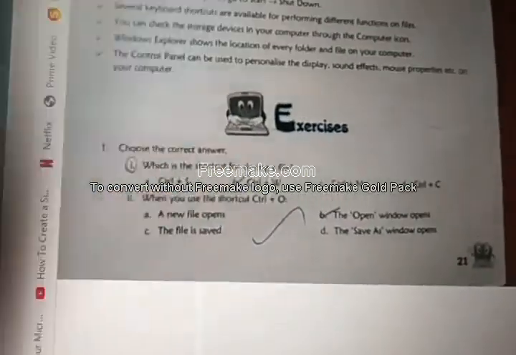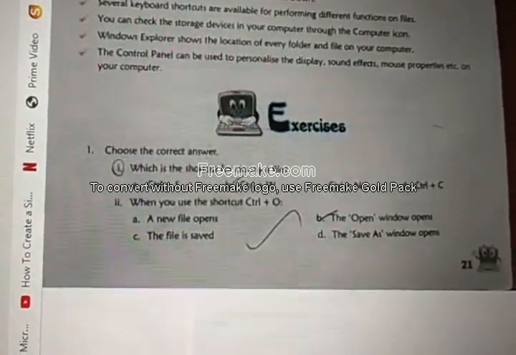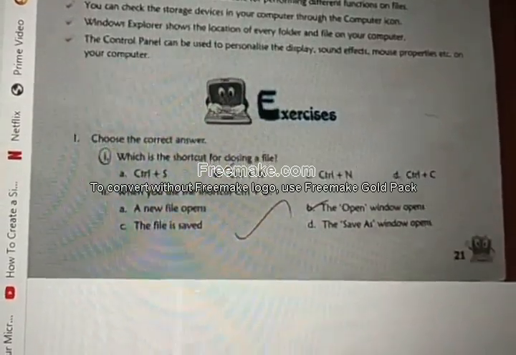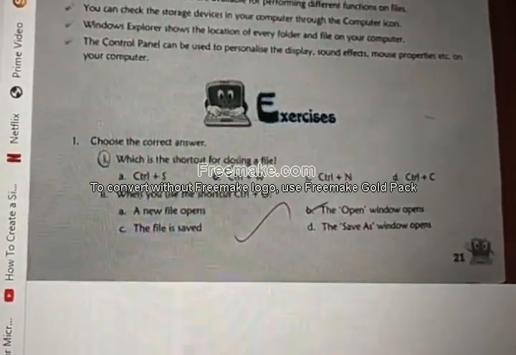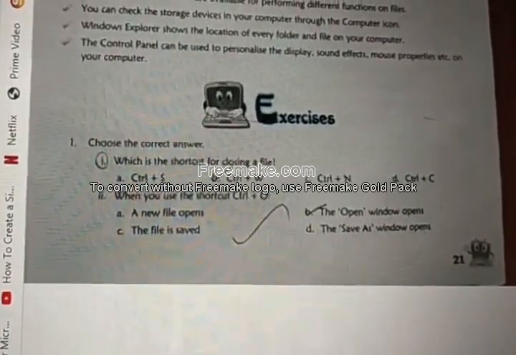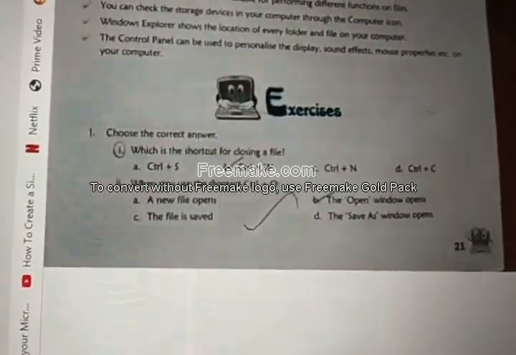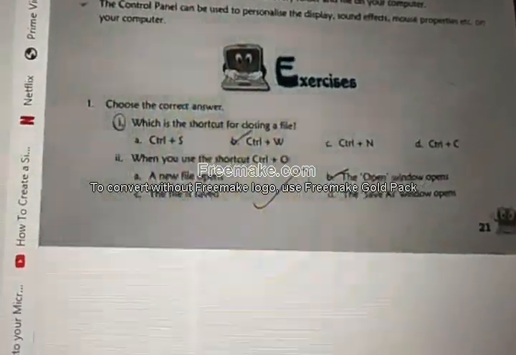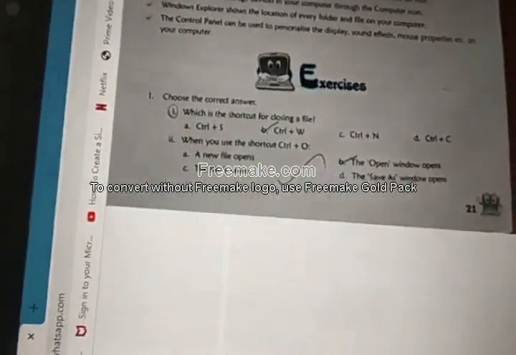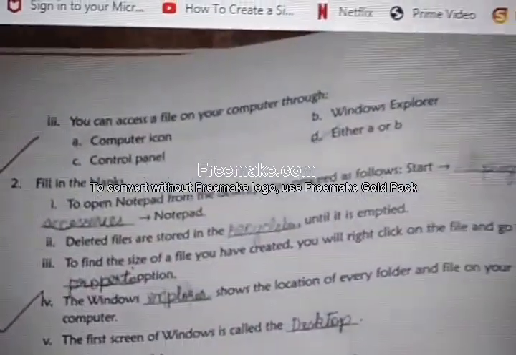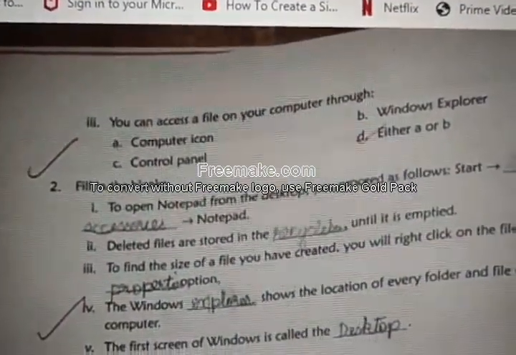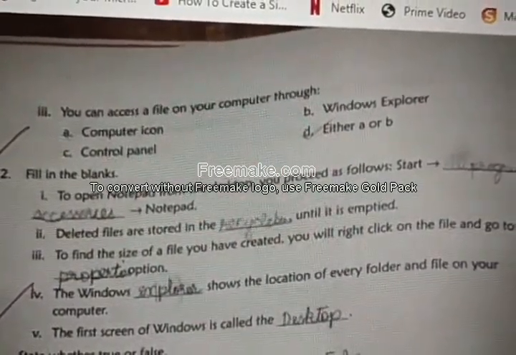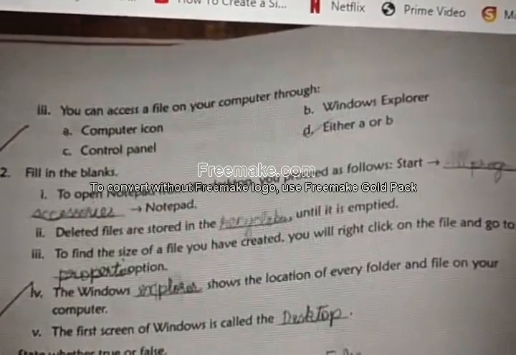First, choose the best answer. Which is the shortcut for closing a file? Answer is CTRL plus W. Option B. Control plus W. Second one, when you use the shortcut Control plus O, what happens? The open window opens. Okay, next. Third one, you can access a file on your computer through option D, either A or B.